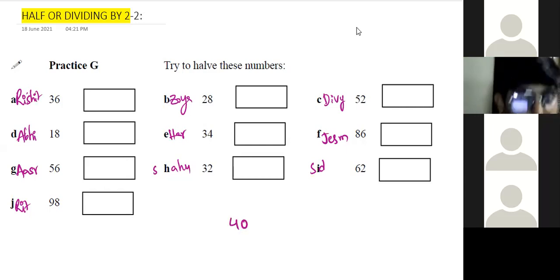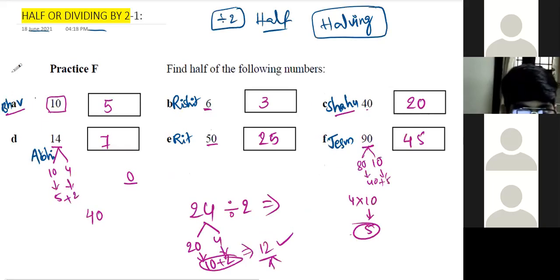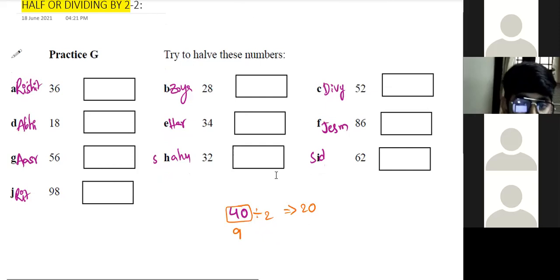If it is 40, how have you divided this number by 2? We can tell directly, 40, half is 20, right? Sir, 30, we can do like that. 30 and 10. No, instead of taking 30, 40 is better. See how Jeshmita did this problem.